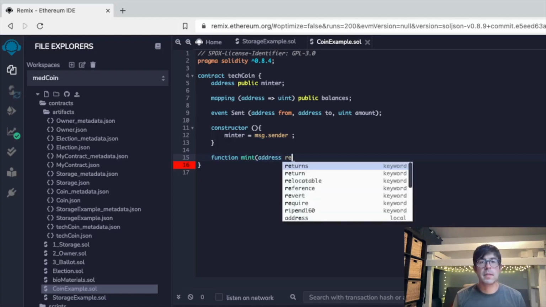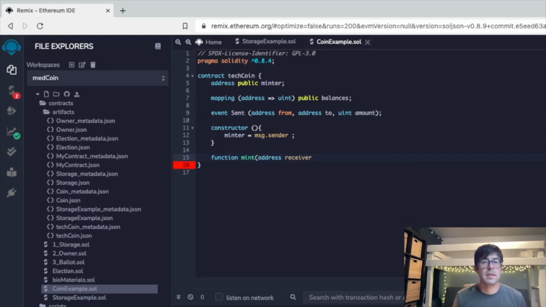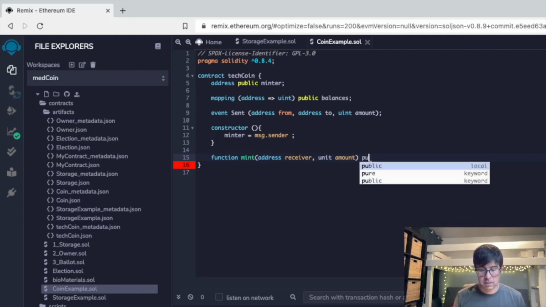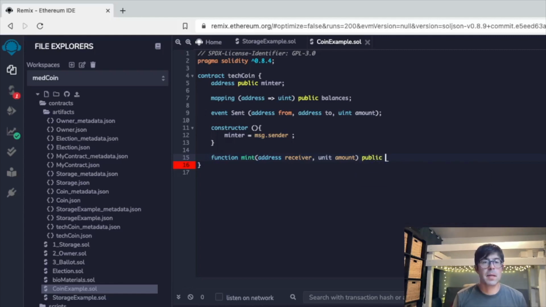We need the receiver address, and then we need to know what the amount is that is being sent to the receiving address. And we need this to be public.